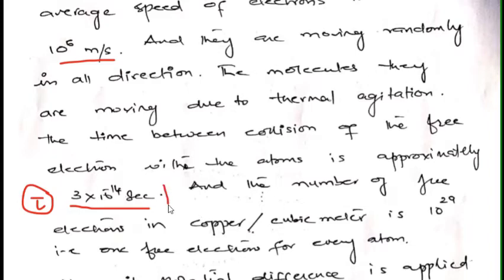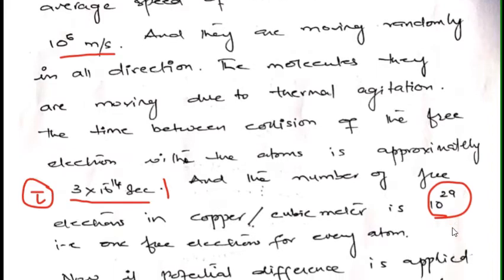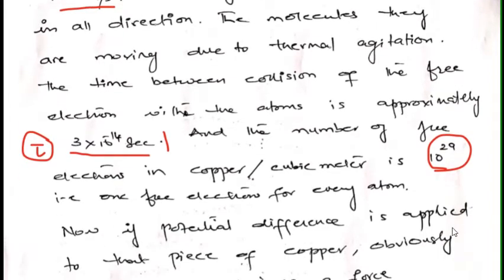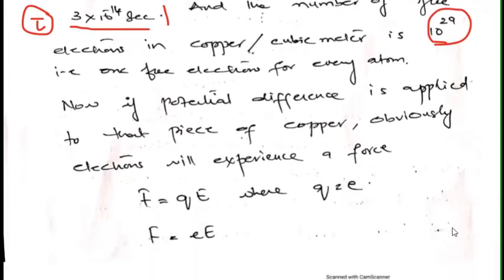That time is 3 × 10^-14 seconds, and the number of free electrons in copper per cubic meter is 10^29. So we have 10^29 free electrons in copper per cubic meter. That is one free electron for every atom.